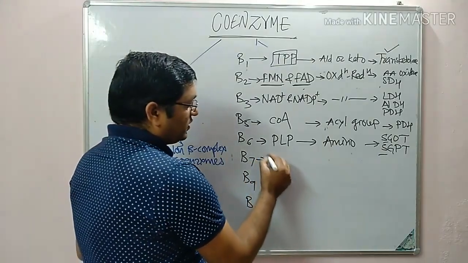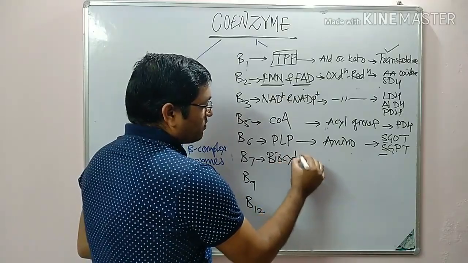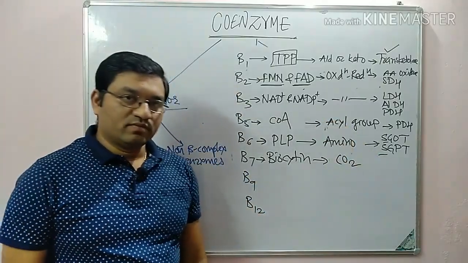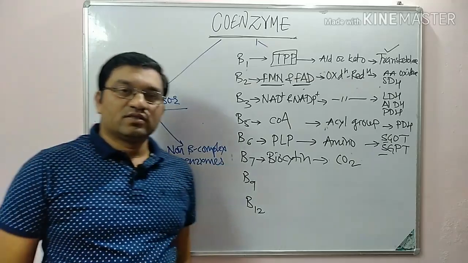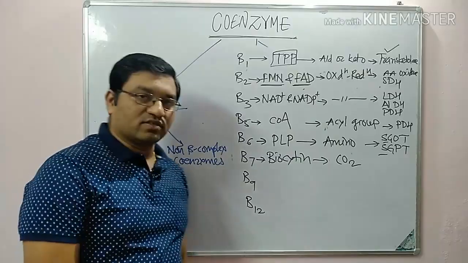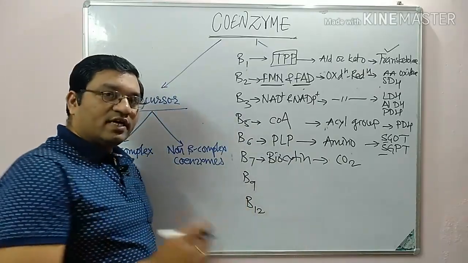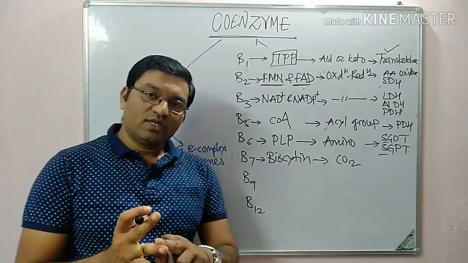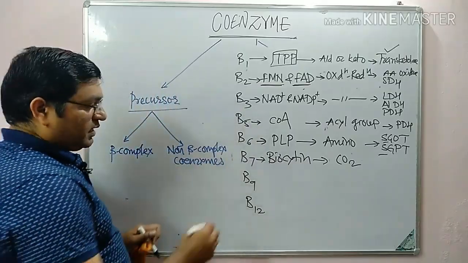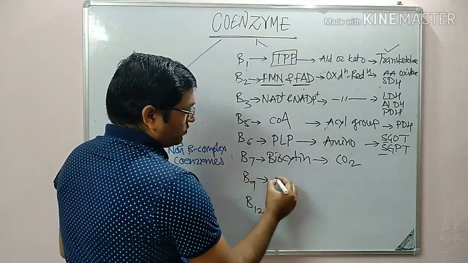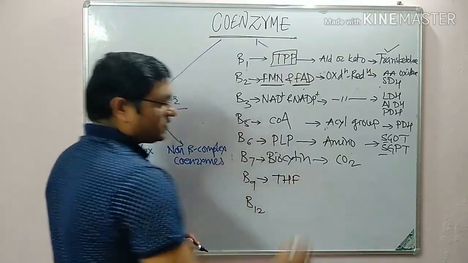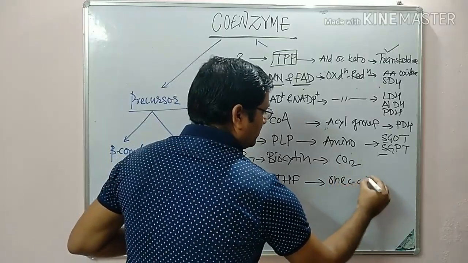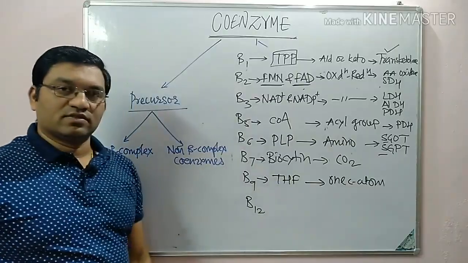Then biotin, coenzyme form is biocytin. It is responsible for transfer of carbon dioxide, and it is important in carboxylation reactions. Many carboxylases require ABC: ATP, biotin and carbon dioxide. Then folic acid, the coenzyme form is tetrahydrofolate. It is responsible for transfer of one carbon atom in various reactions.